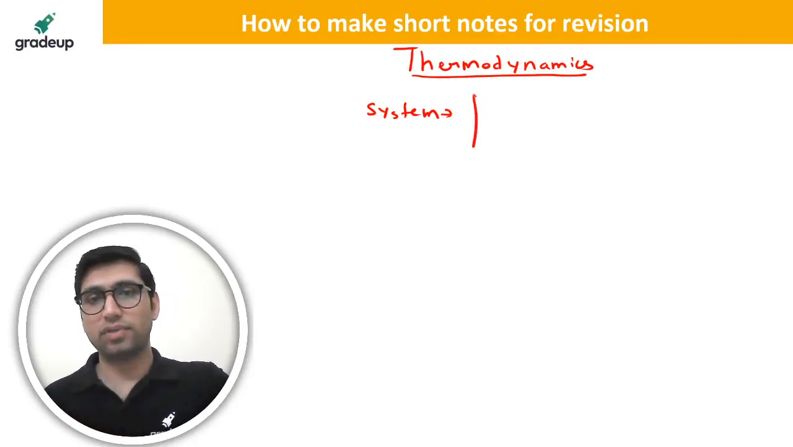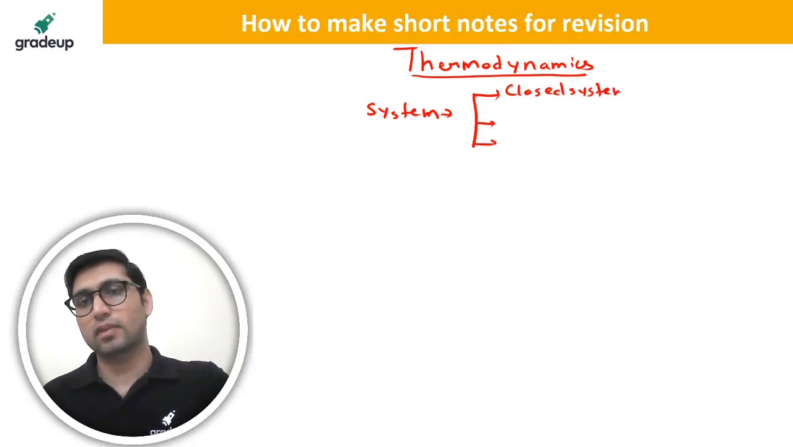In system, you have to see there are 3 types of system. You have to write it like this. Closed system, closed system. Just make a diagram like this, a small diagram. In closed system, only energy interaction.